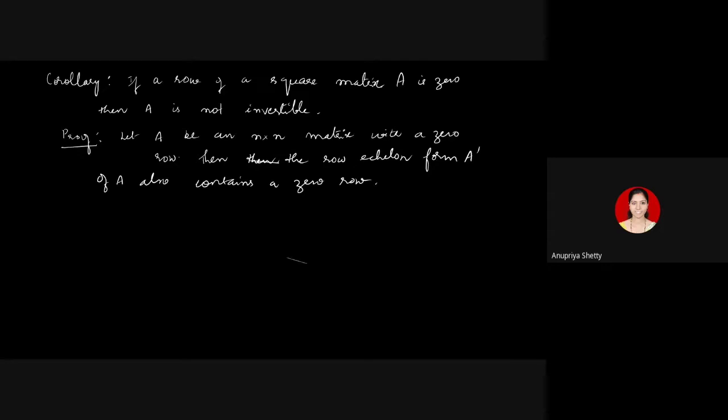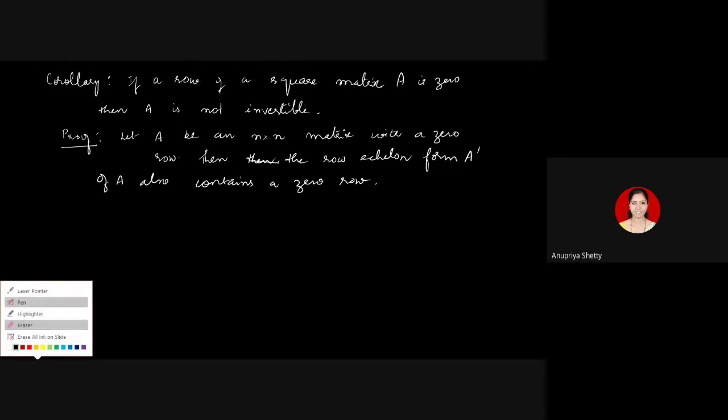Now here this A dash which we got, is it invertible? Is it identity? Can it be identity? No. Why? Because it has a row of zeros. When there is a row of zeros, it's understood that there is at least one row without a pivot. So there is at least one column without a pivot. So you cannot have the integer 1 present in all the diagonal places. Or in other words, A dash is not identity. I'll write here.